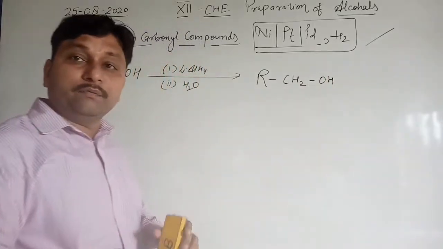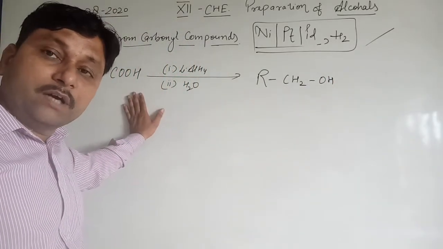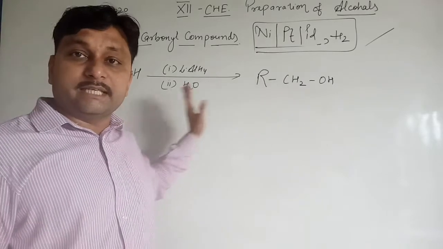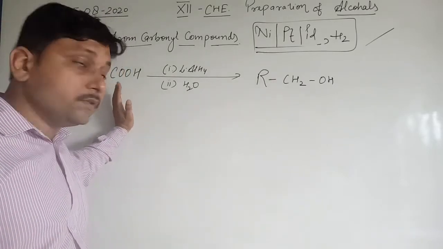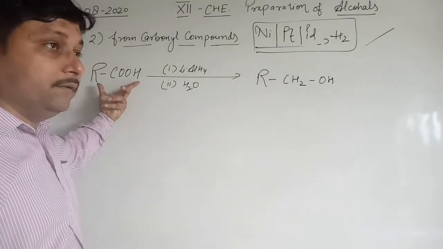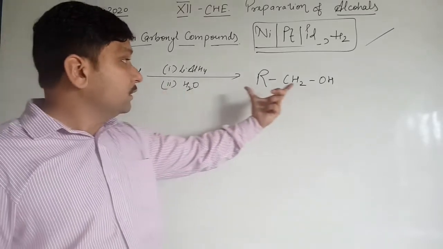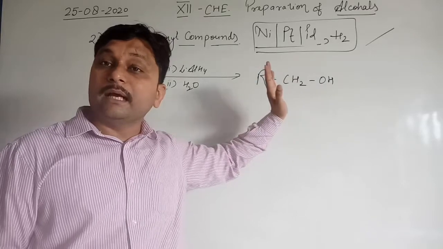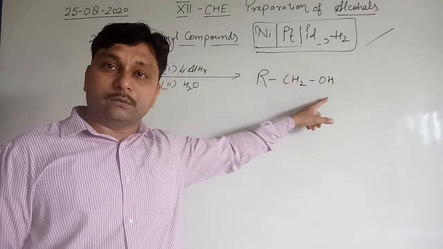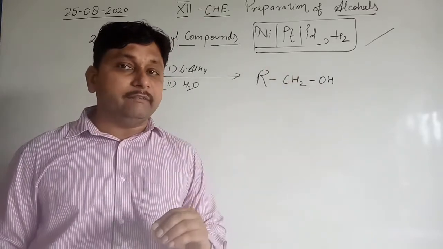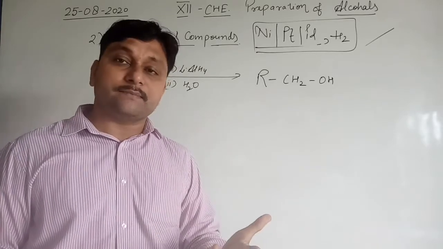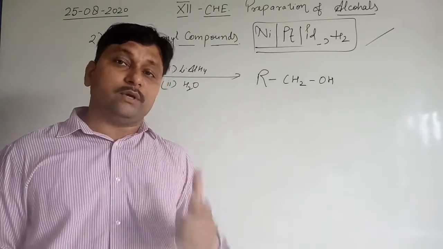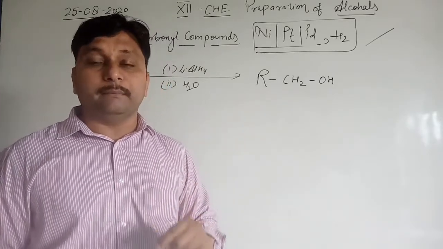RCH2OH. The number of carbons will be the same as in the carboxylic acid. Clear? So the carboxylic acid contains 5 carbons, meaning conversion of a 5 carbon carboxylic acid compound into a 5 carbon alcohol, but a primary alcohol. Clear? So aldehydes have the tendency to convert into primary alcohols, and carboxylic acids also have the tendency to convert into primary alcohols.